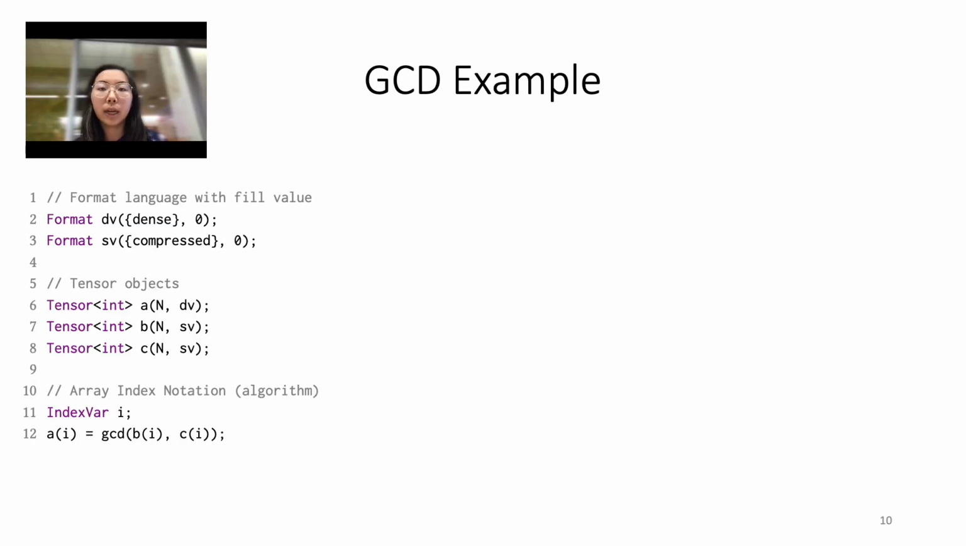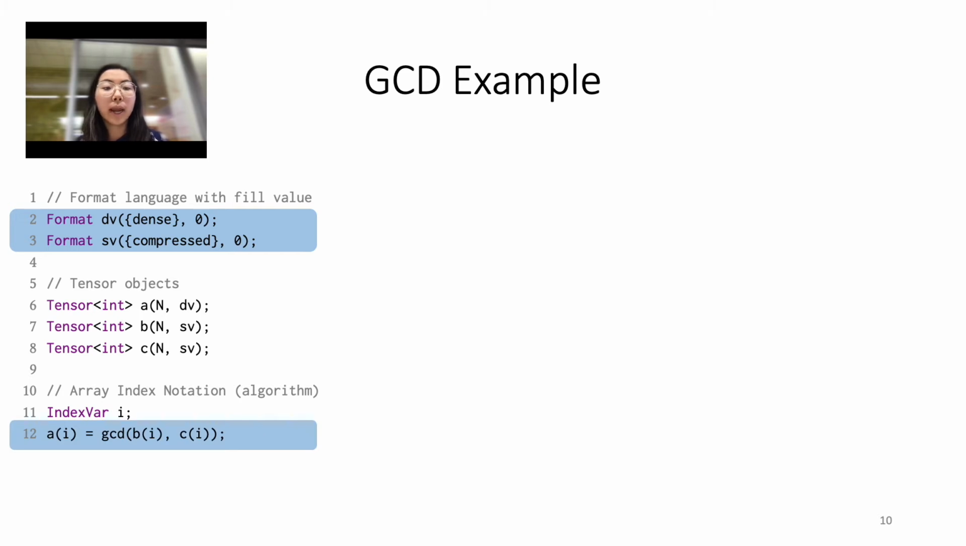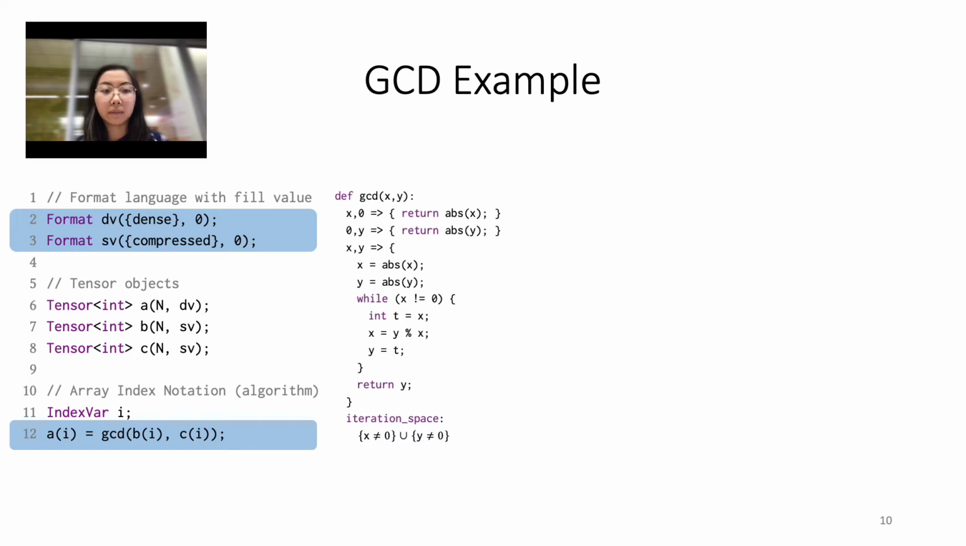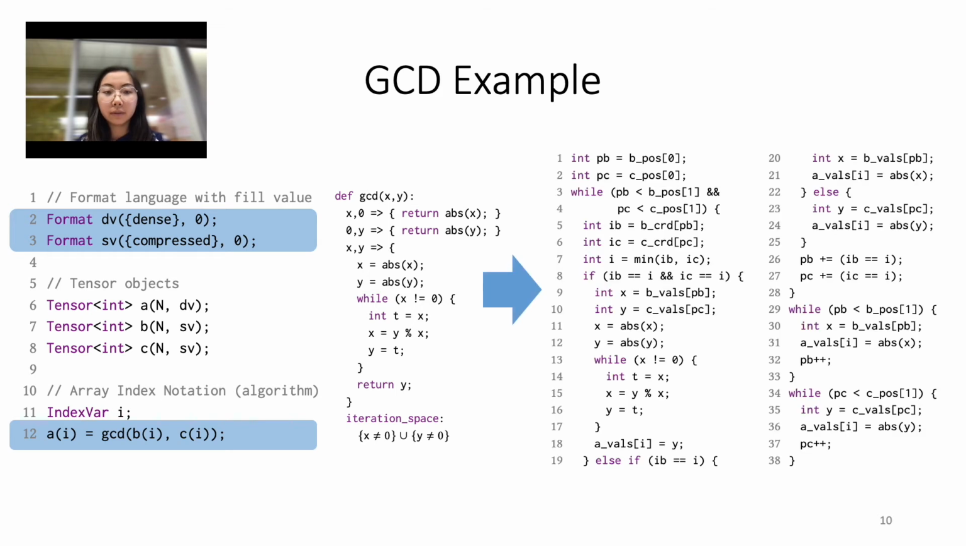Now we will demonstrate the input API and output code of our compiler using the greatest common divisor example. Here is the input API for our compiler, and I would like to note that we now support explicit fill values within the format language. Additionally, the array index notation now takes in arbitrary function calls like GCD. Here's a user-provided definition of the GCD function, and both of those get combined into a C-like imperative code.